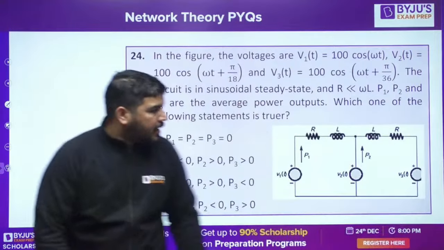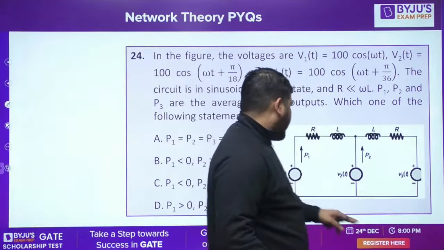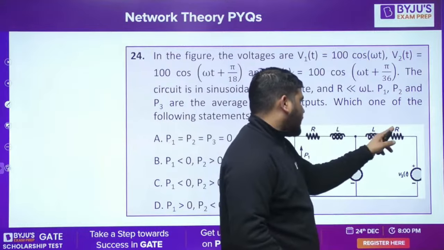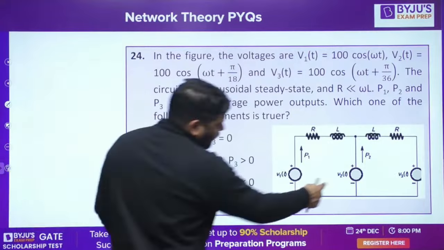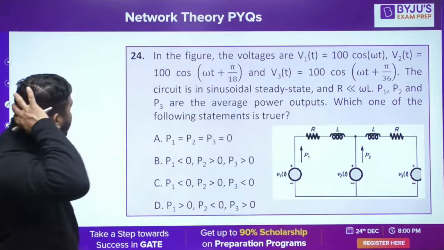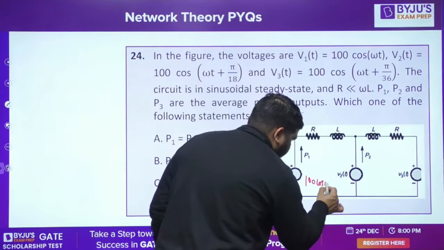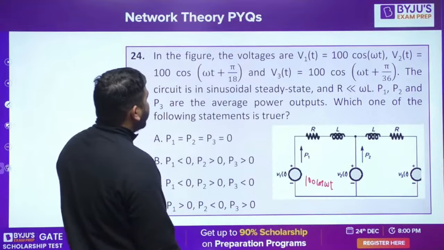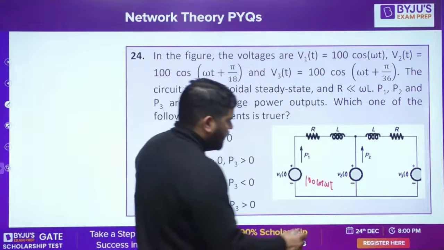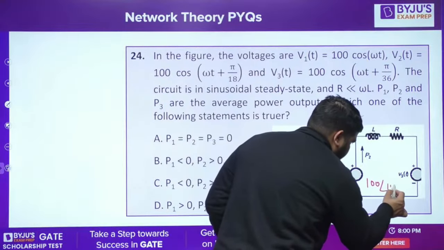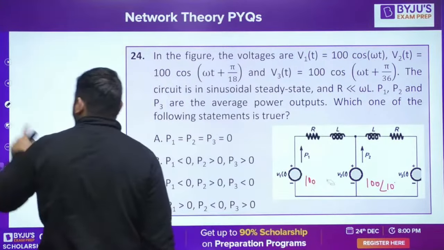So the next question is on your screen. In this question, what is asked is, this is V1(t), V2(t), V3(t). Here you have P1, P2, RL, RL. Now the question is, here the voltage source is connected directly. Remember, in this figure the voltage V1 is 100 cos omega t. Okay, and V2 is 100 cos of omega t plus 10 degree. V2 is 100 angle 10. Let's take cos as reference now. If you take cos as reference, it will be 100 angle 0.